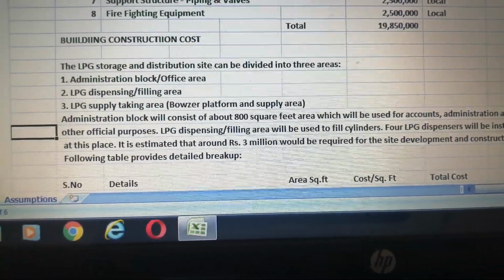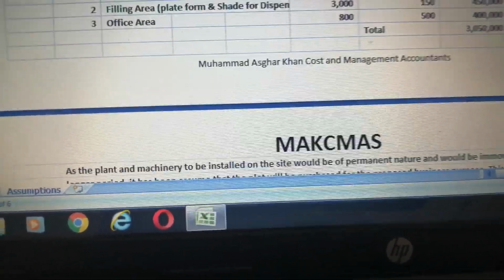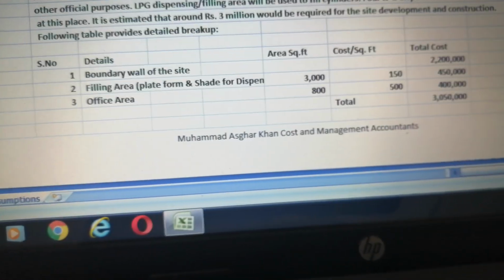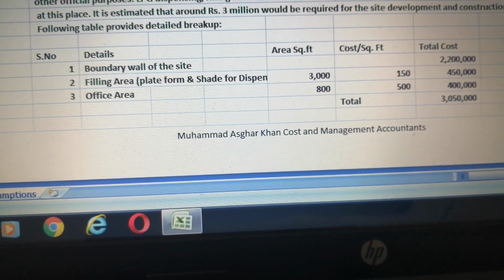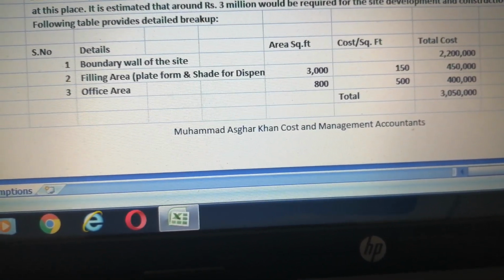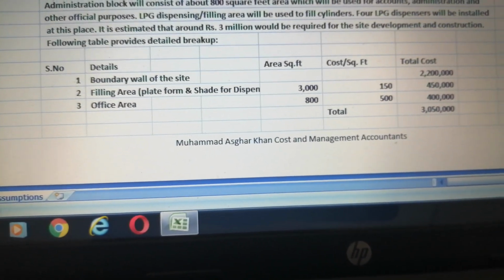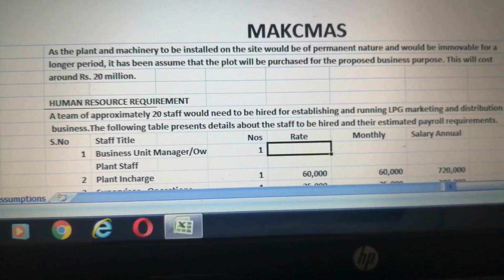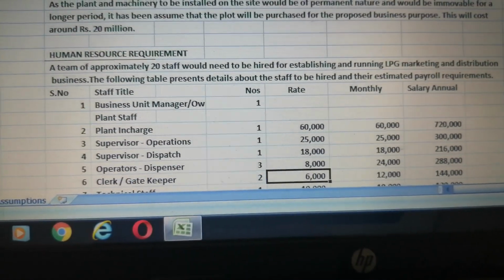The detail of the cost is given here under. Details of the boundary wall, filling area and office area: the total cost comes to 3,050,000. We then move to the next, human resource requirement.